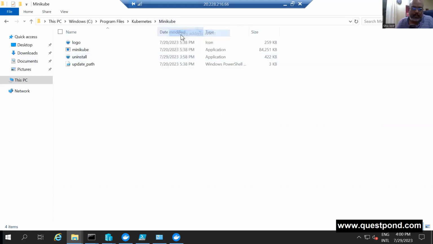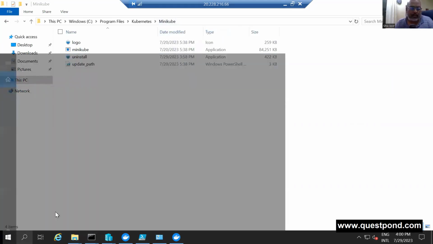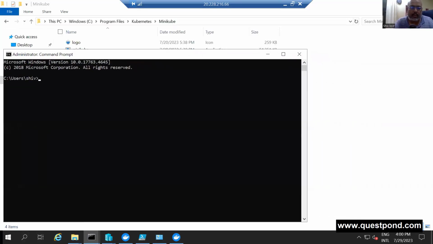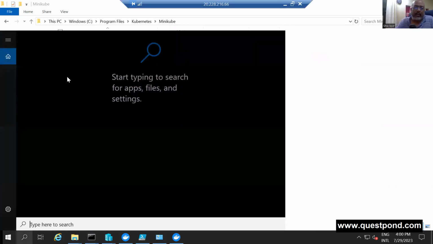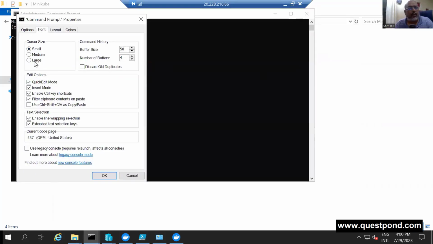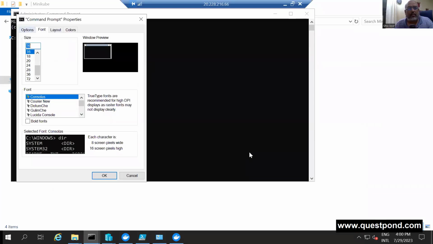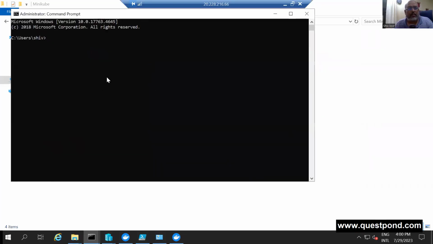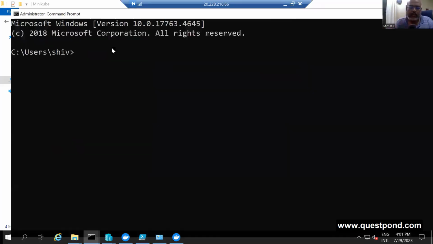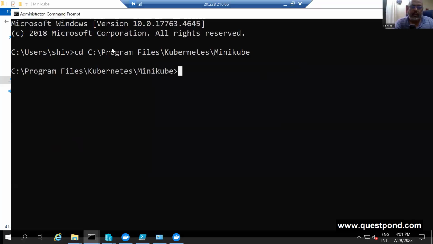So I'll just copy this address out here and let us open CMD, run it as admin. Please run it as admin. So let us fire some Minikube commands and see our cluster. Run as administrator. I'll make the fonts bigger. Can I make it large out here? Nothing happened. Okay, good. So I'll just say CD and Control V. I go here. So we have Minikube.